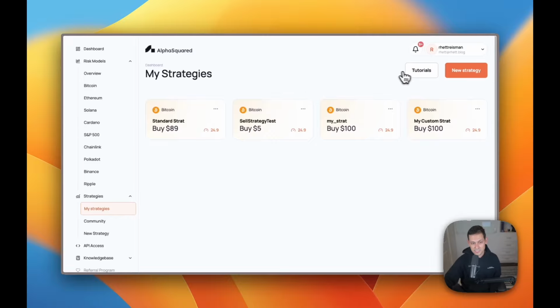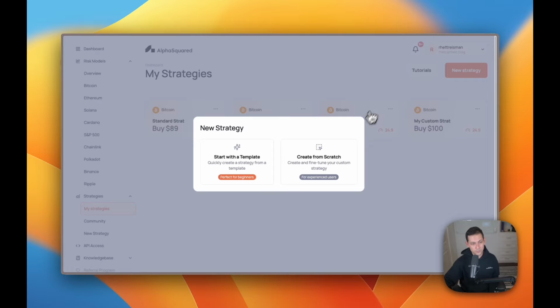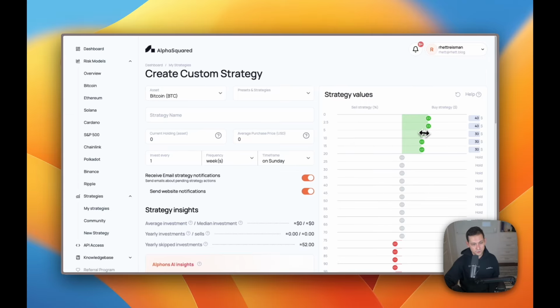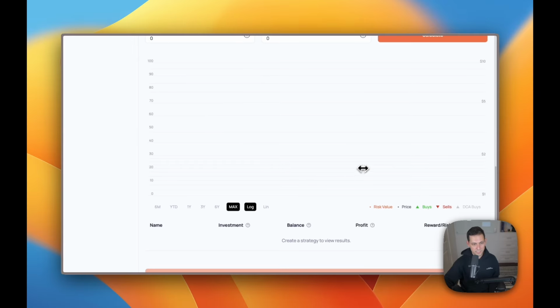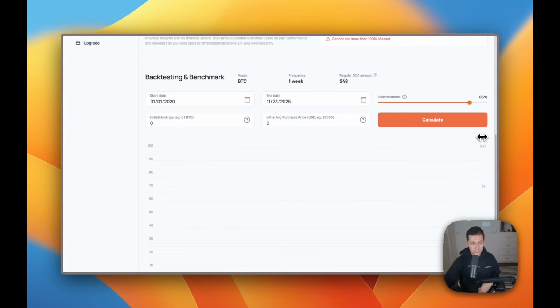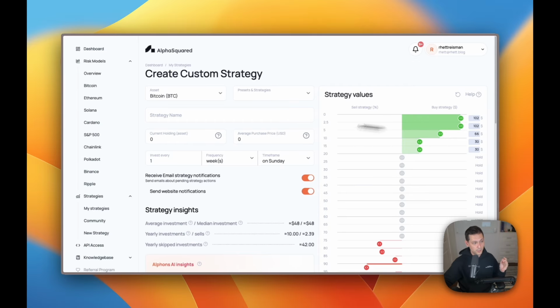But for anyone that is a power user, you can obviously come up here to new strategy and fine tune your own custom strategy, where you can buy any amount or sell any percentage based on any of these different ranges. And then obviously come down here and backtest your strategy to your heart's content. It is really customizable for anyone that wants to do any sort of trading around any crypto that's available here on Alphasquared, or even now the S&P 500, which again is super cool.